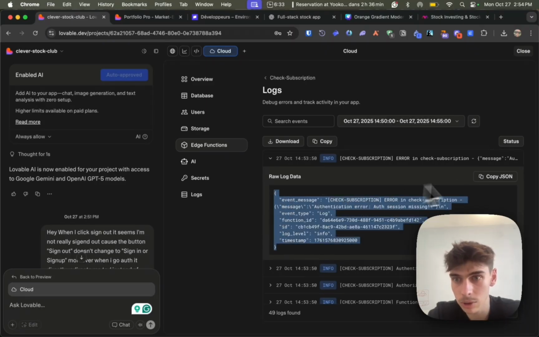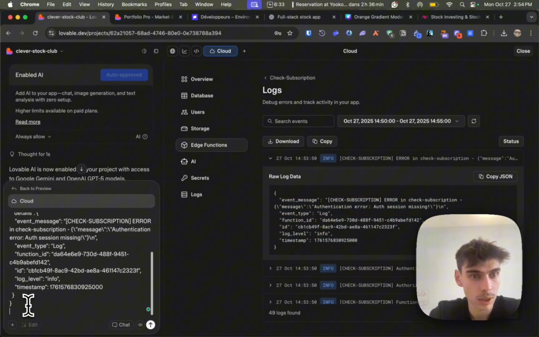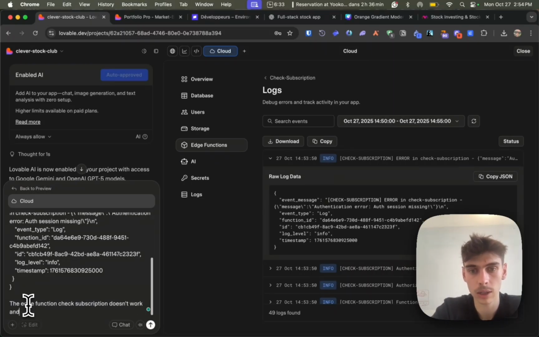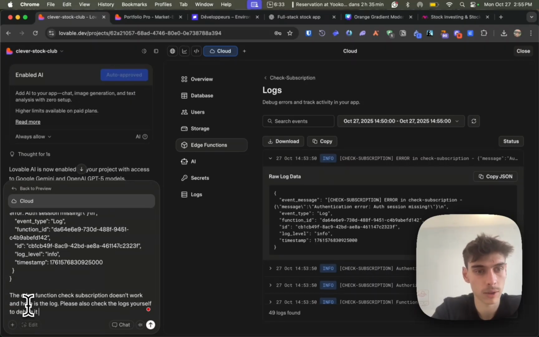So here what we're going to do is just copy this problem and then say: the edge function check subscription doesn't work, and here is the log. Please also check the logs yourself to debug it and make it work.